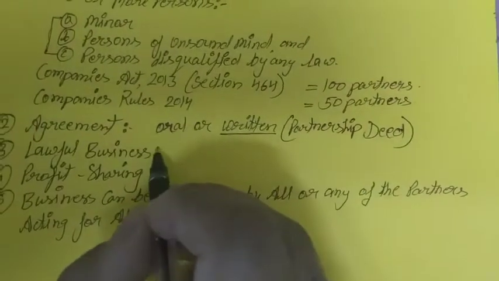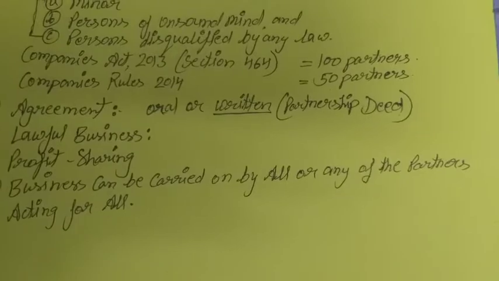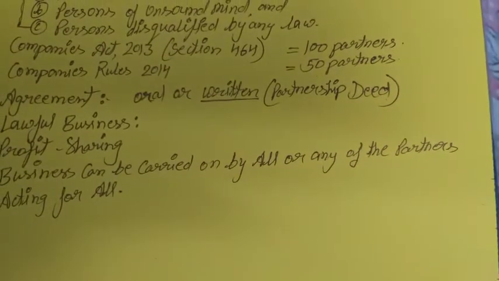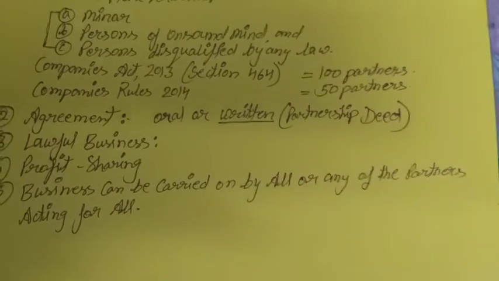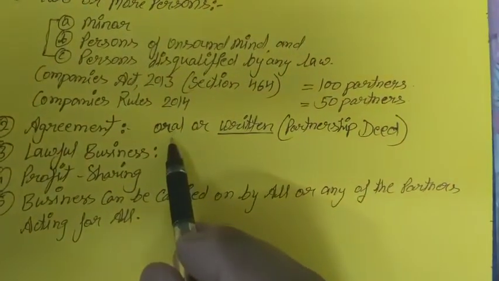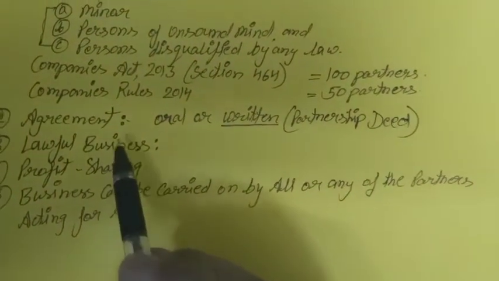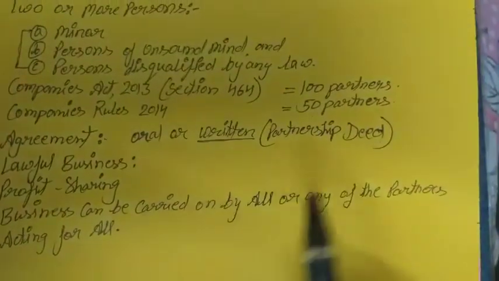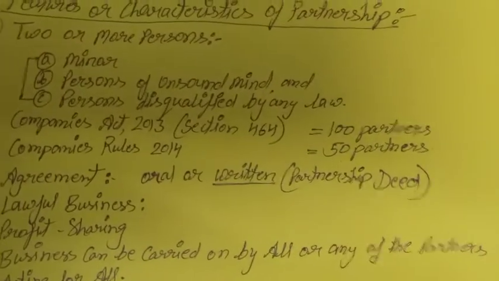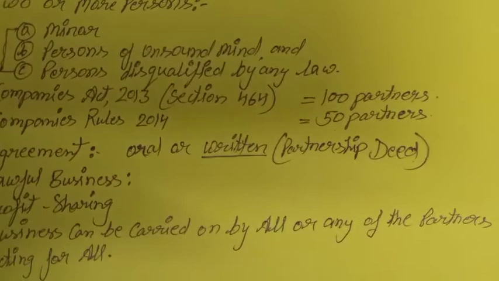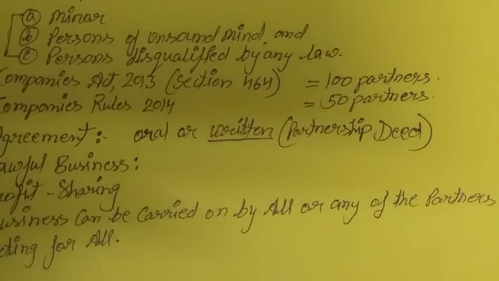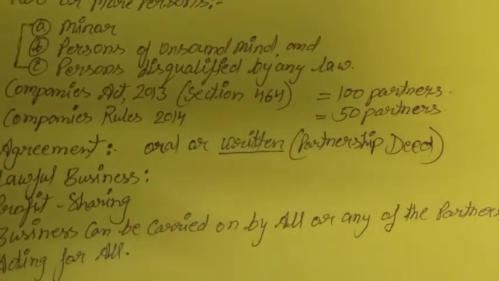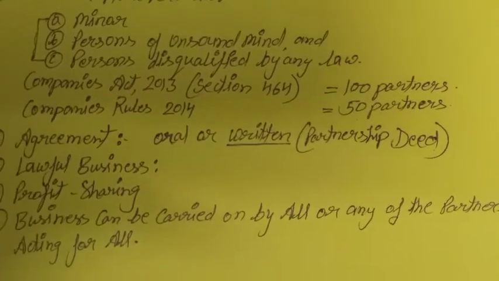Lawful business, yes, it is a lawful business. A partnership is essential for a lawful business. It is not an illegal business. If it is oral, in that condition also we cannot say that it is an illegal business. It is a lawful business. In an oral business, some partners dispute and try to cheat the other partners. So in that condition, according to the Partnership Act 1932, there are some rules which have to be followed by all the partners.